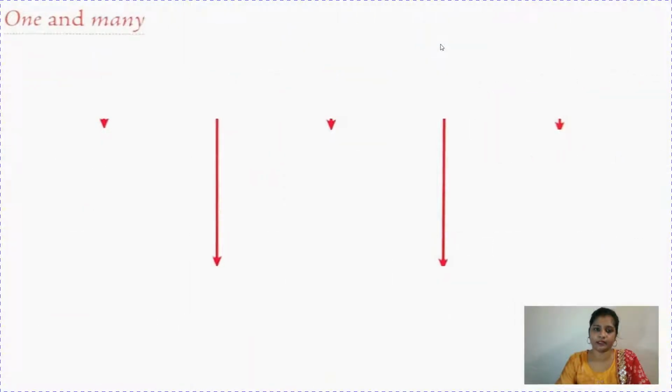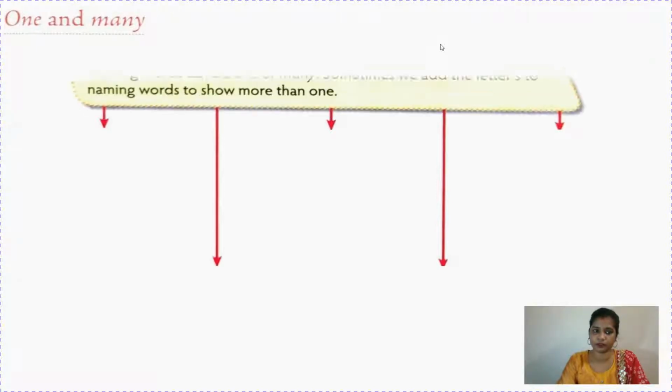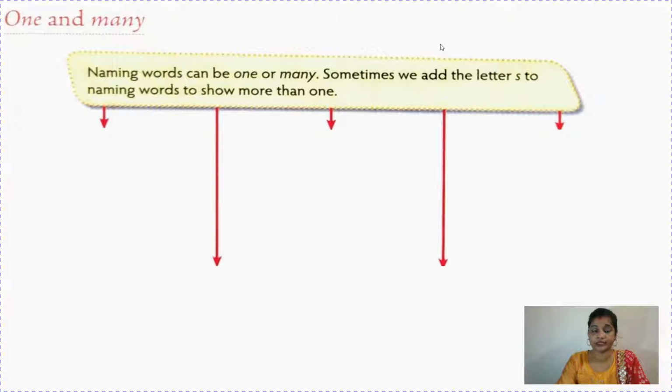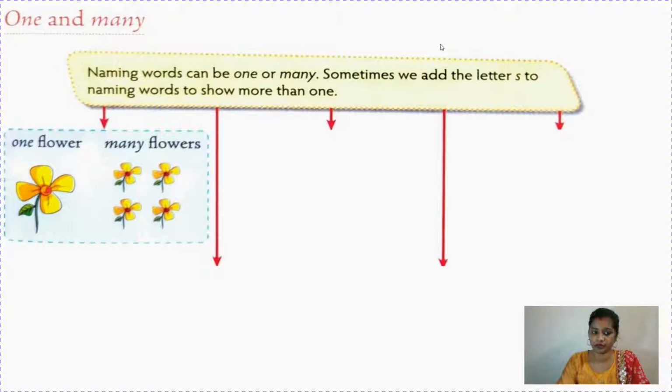Now one and many. See children, one means one, fine, and many means more than one. So you can also say singular and plural. One means singular and many means plural. So naming words can be one or many. Sometimes we add the letter S to naming words to show more than one, like one flower.